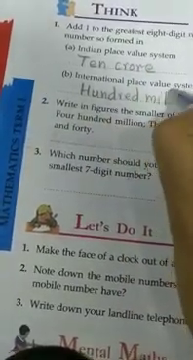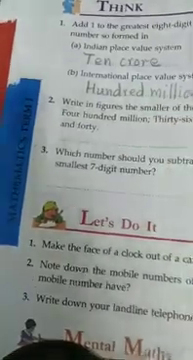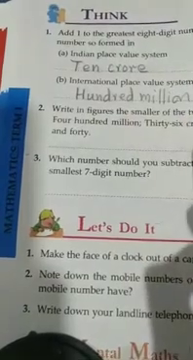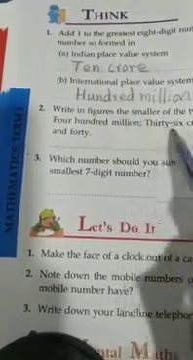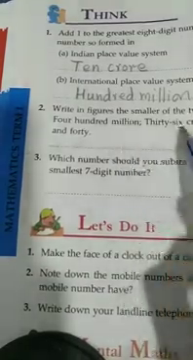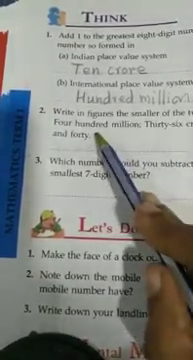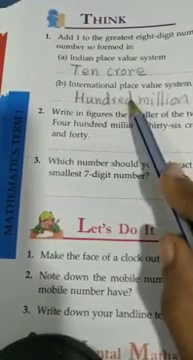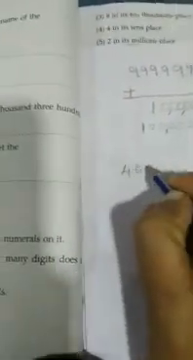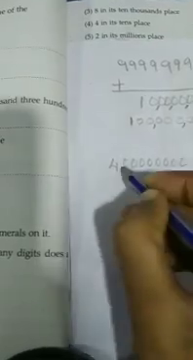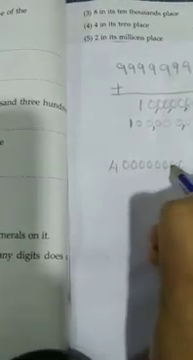Now the next question: you have to write in figures the smaller number. One is given in international and one in Indian. So the best way to compare is to write both the numbers in figures. First they have given 400 million. 100 million is 1 and 8 zeros, so 400 million will be 4 and 8 zeros.